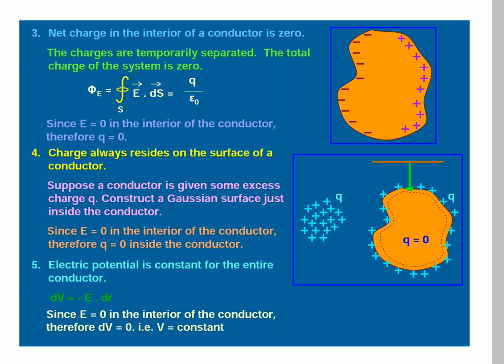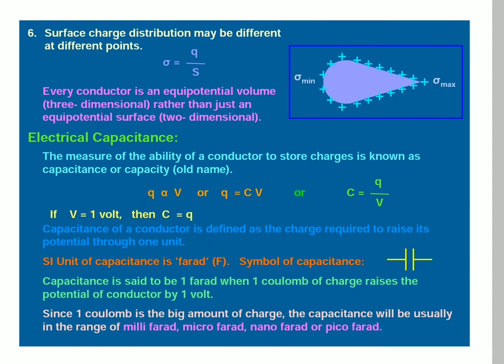dV is equal to minus E bar dot dr bar, which is very important. Since E is equal to 0 in the interior of the conductor, dV is equal to 0. That is, V is equal to constant. Potential is constant. Sixth one: surface charge distribution may be different at different points.